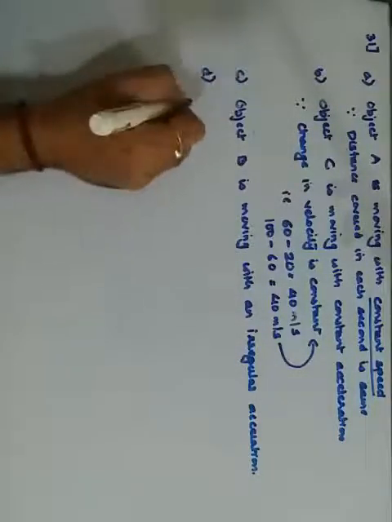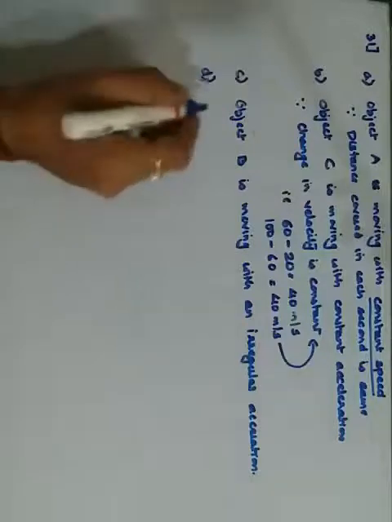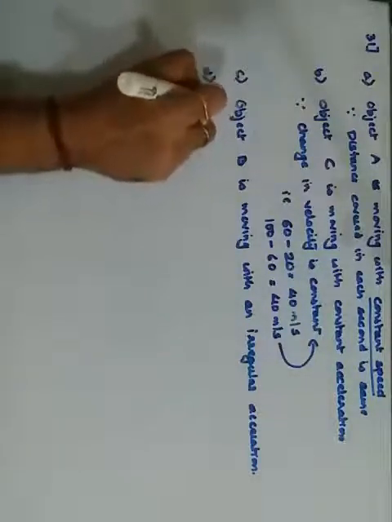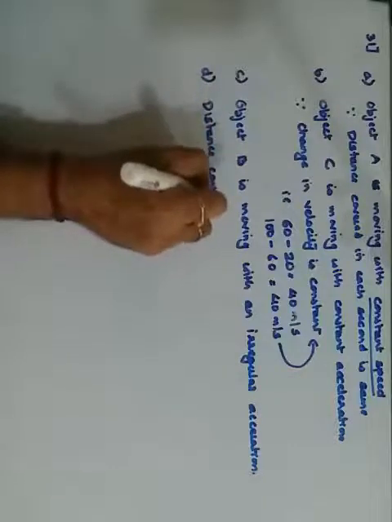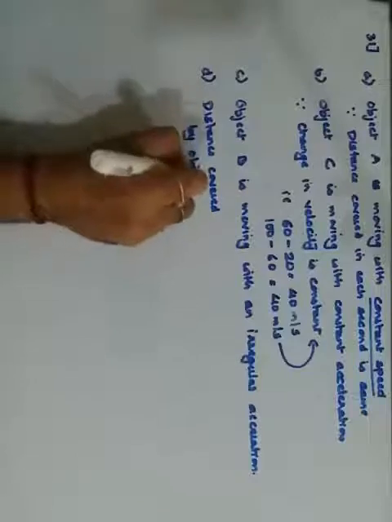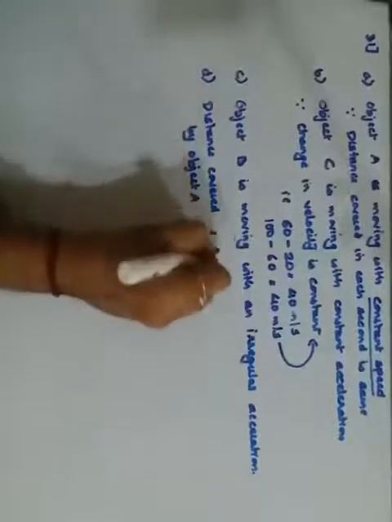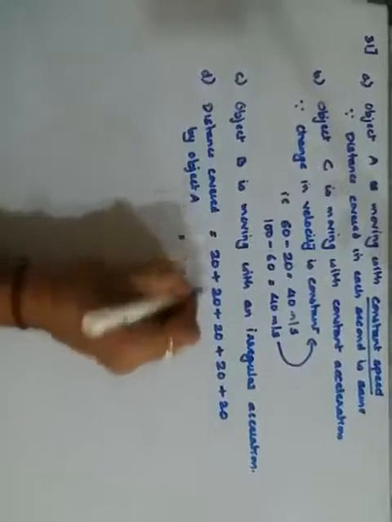Your last question is, what distance does each object A, B, C and D cover in 5 seconds? So you have to just add up all. Distance covered by object A will be 20 plus 20 plus 20 plus 20 plus 20. It comes out to be 100 meters.